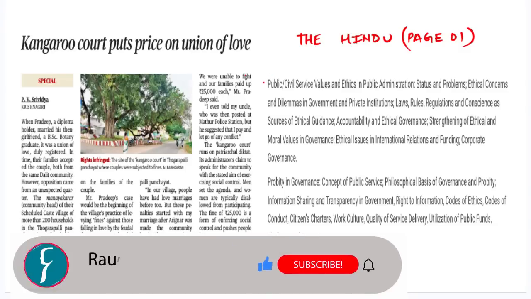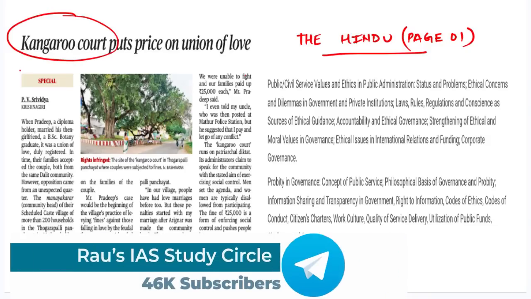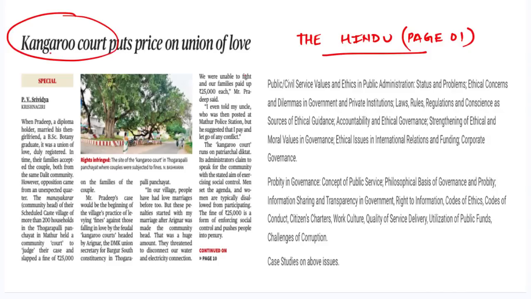Now, moving to the first article of the day that has appeared in the Hindu on page 1, basically talks about the kangaroo courts. Now, this topic, though, can very well form a part of GS2 syllabus under the polity section, but can also be studied as a part of case study and the various ethical dilemmas that it highlights, as UPSC in the GS4 syllabus provides for the various ethical dilemmas that have been faced and mentions about the case studies on the above issues.